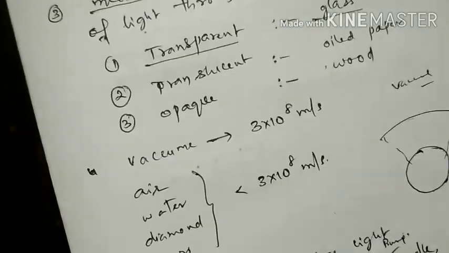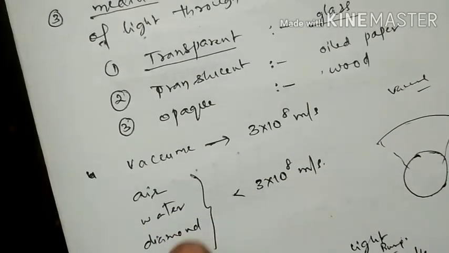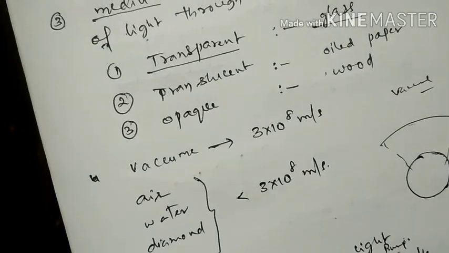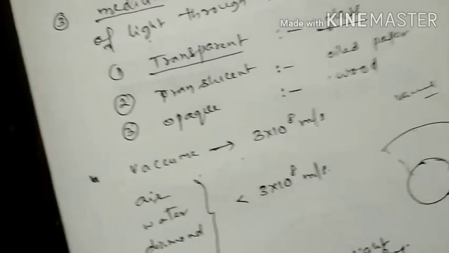And in any other medium, that is air, water, diamond, glass, other than vacuum, the speed of light is less than 3 × 10⁸ meters per second.